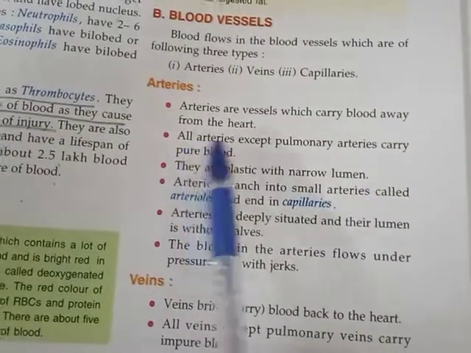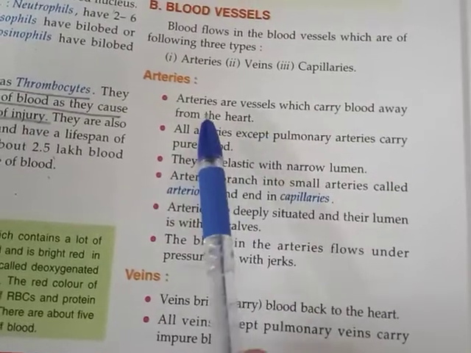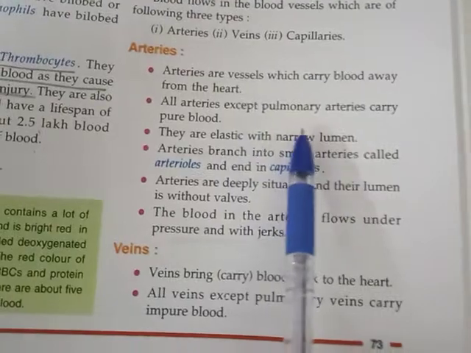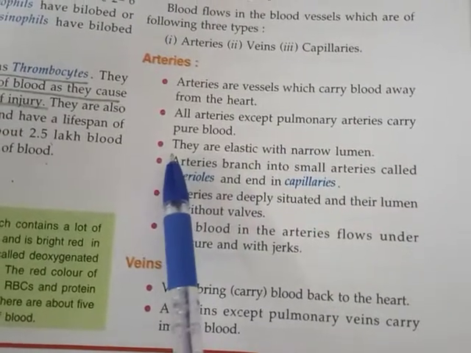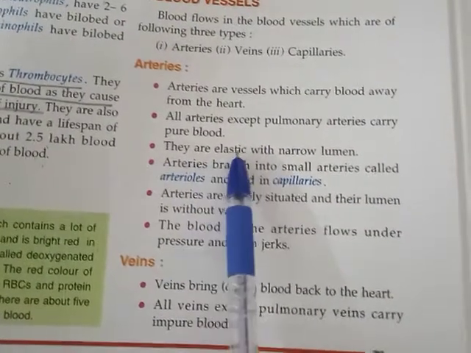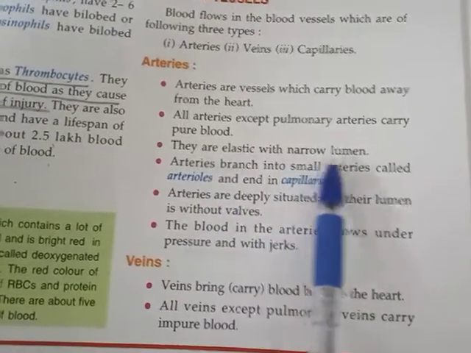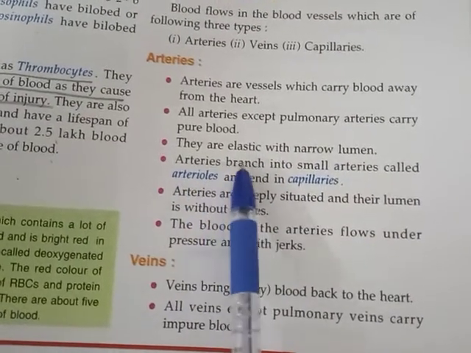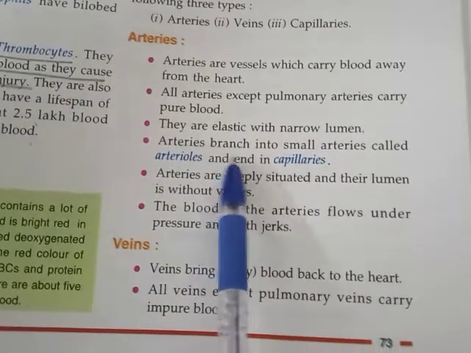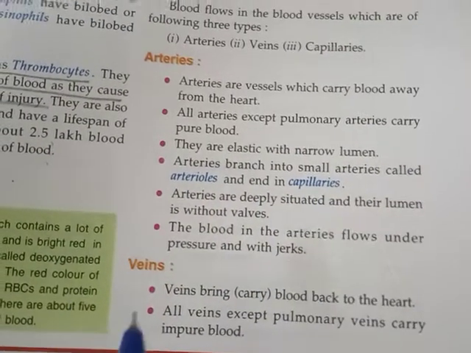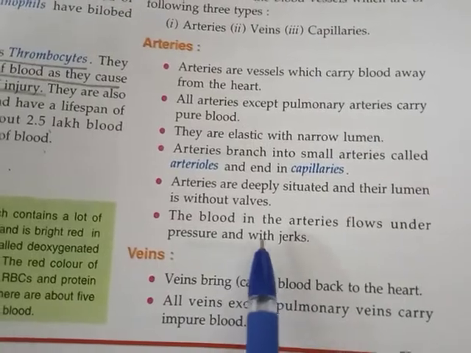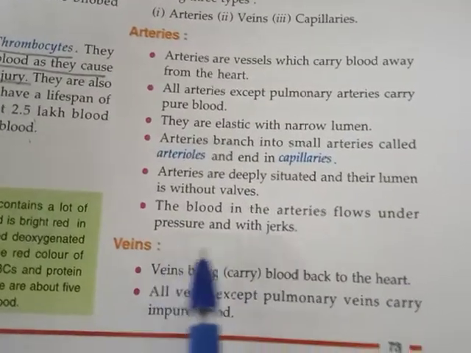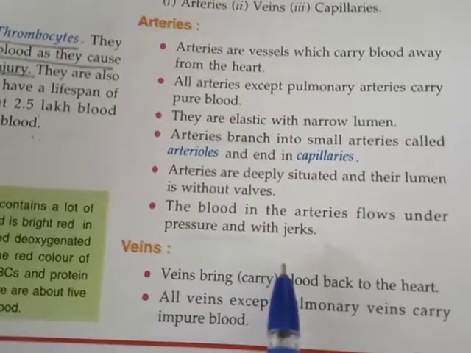Arteries carry pure blood. They carry the blood from the heart to different parts of the body, except the pulmonary artery. These arteries are elastic with narrow lumen. Their lumen is very narrow. Arteries branch into arterioles and end in the capillaries. All the arteries are deeply situated and without valves. The blood in the arteries flows with great pressure and jerk.